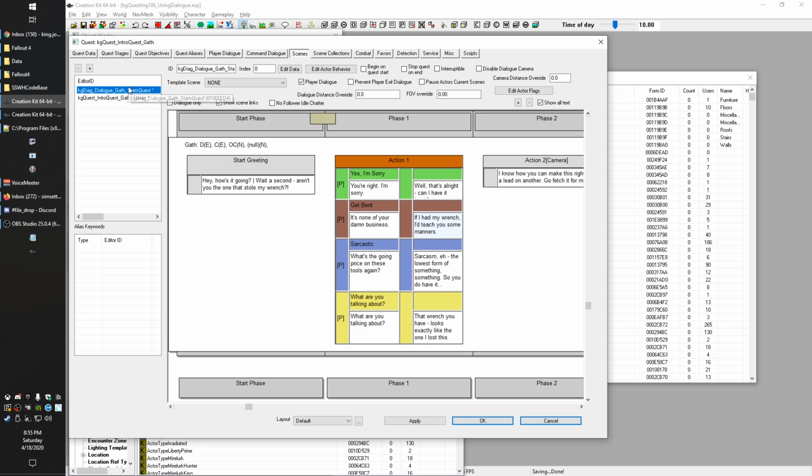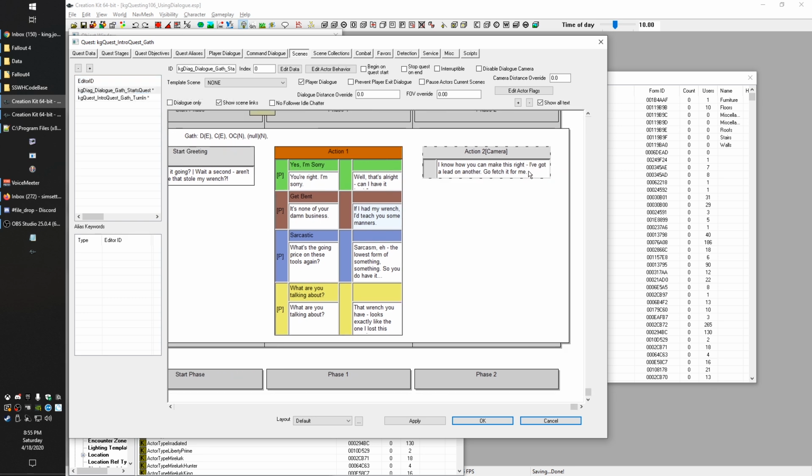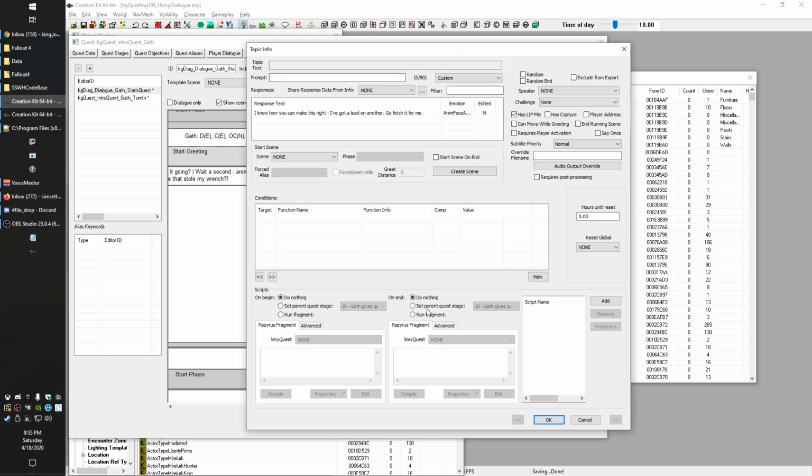So if we head into our starts quest scene here, and when we want them to get the quest on this particular dialogue point, we're going to double click this, and you see down here this set parent quest stage, and we're going to just go ahead and do that. You'll notice that there's two of these. One is when they start speaking the line, and that's on the left here, and then if they finish speaking the line right here, and that's what we want. Right after he says, "Go fetch it for me," boom, quest log will change.